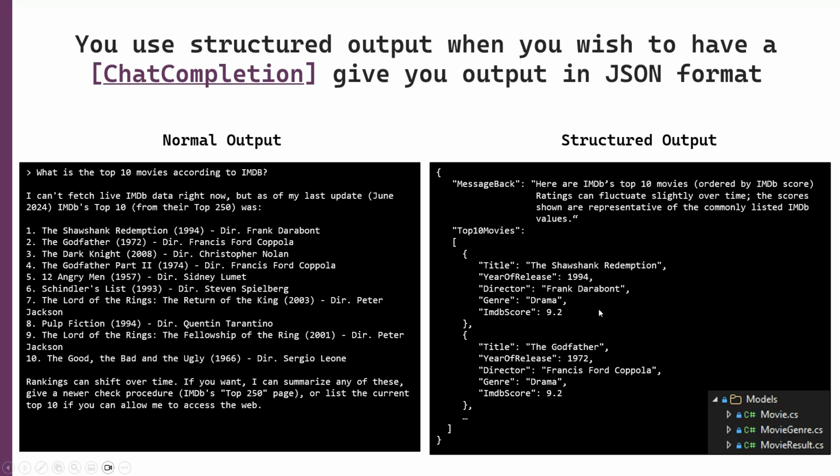So in the movie result, there's a message back property and a list of movies. And in the movie, there are these 5 different properties. And one of them is an enum, which is the genre here. And by doing that, we get exactly what we want in a much better structured format, instead of this, or trying to use prompt engineering to get it back in the right format.